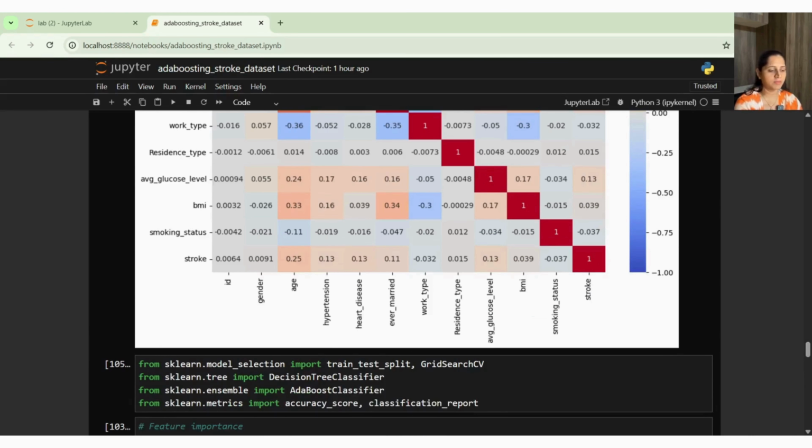This should be one of the criteria, right? Why should that be one of the criteria? Because the decision tree will see the data, or it should evolve that information through studying the pattern. There should not be any correlation, so that it will be easier for the decision tree to take those data and work on it. It will be easier for the decision tree to split, right, to get the purity of the data. But that's not the case, because the base model here is the decision tree.